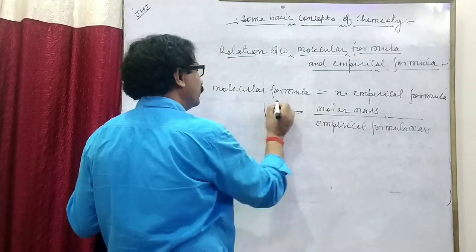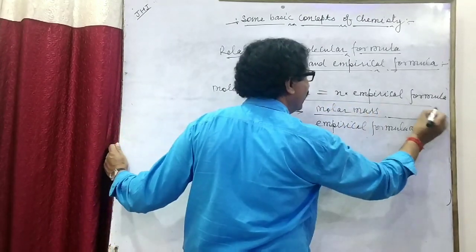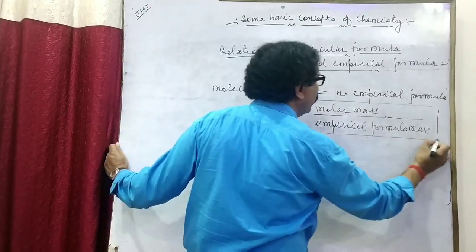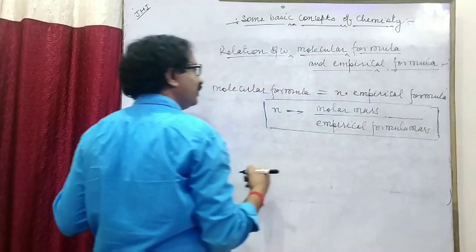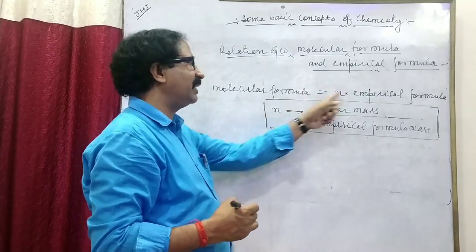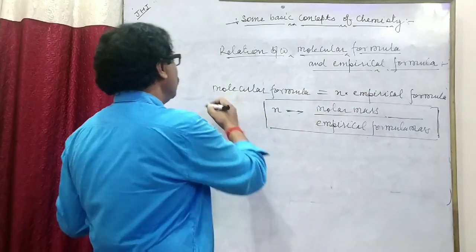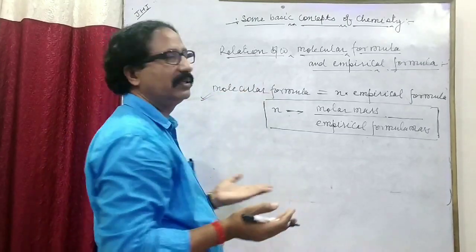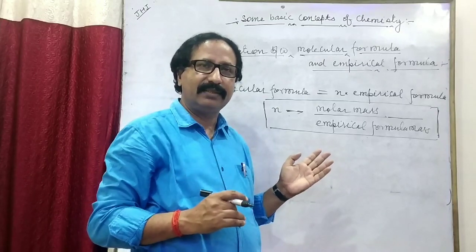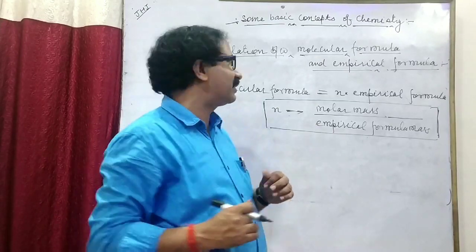With the help of this relation, we can find out the value of N. And after deciding the value of N, when it is multiplied by the empirical formula, then the molecular formula is obtained. Clear?